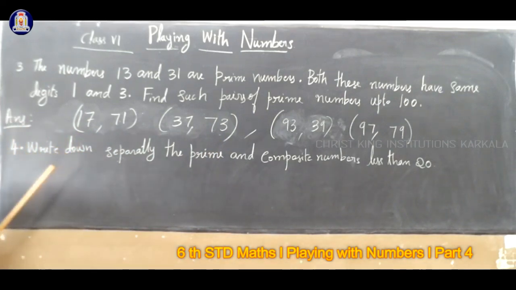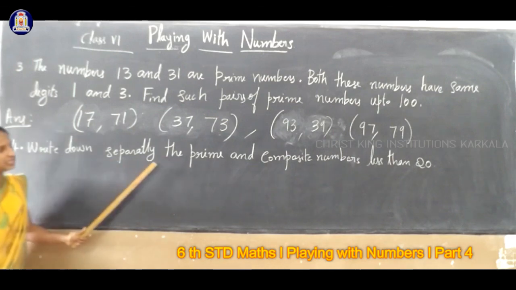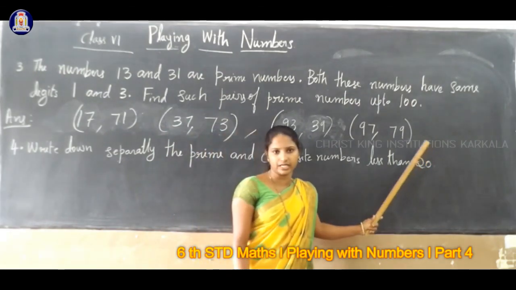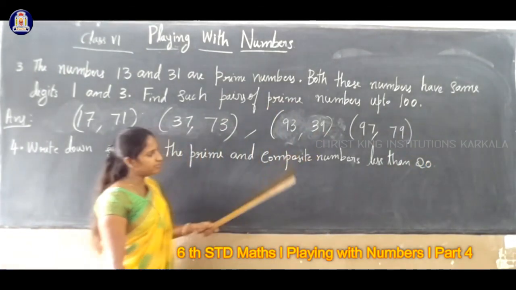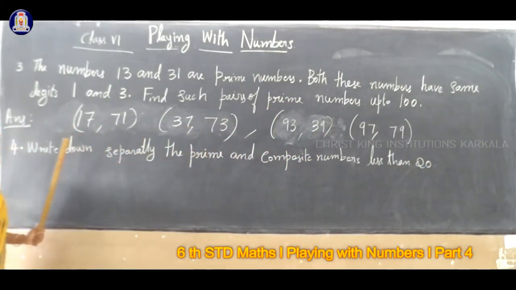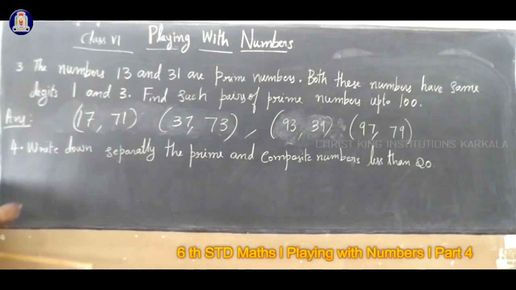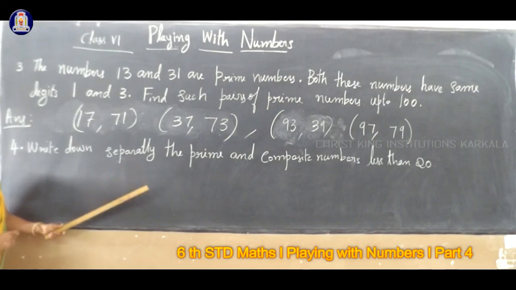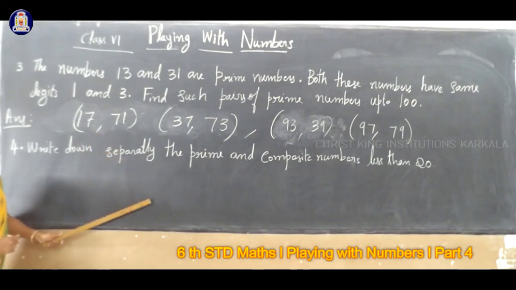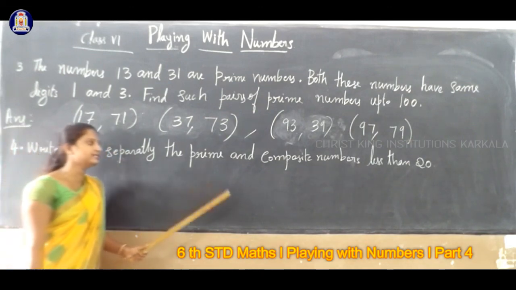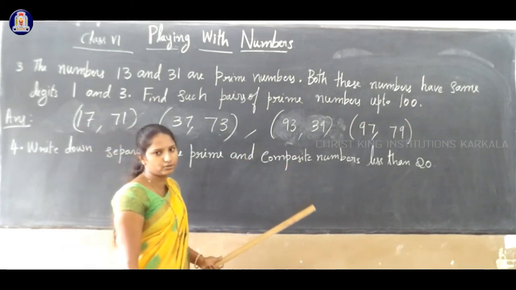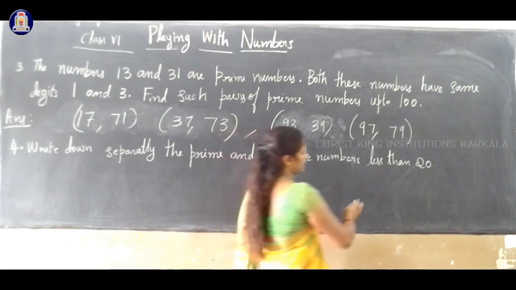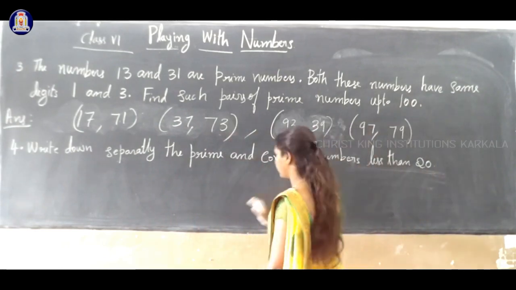Okay, next, write down separately the prime and composite numbers less than 20. You know all the prime numbers and composite numbers. A prime number means a number which has only 2 factors. A composite number means a number which has more than 2 factors. Here only less than 20 you write, 1 to 20.